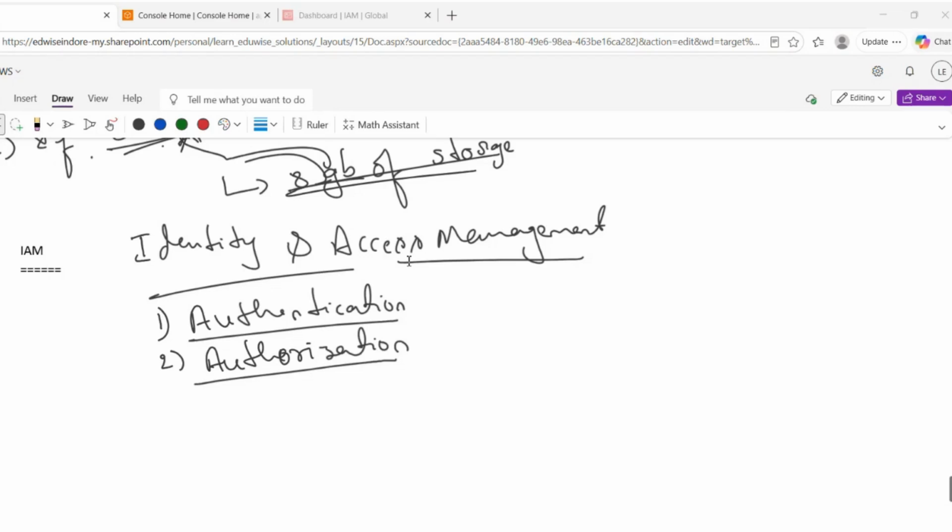Even though we have an ID card and are allowed to enter the office floor, we are not authorized to enter the CEO cabin, right? But the CEO can enter other rooms like DevOps room, finance room, HR room, server room, anything, right?